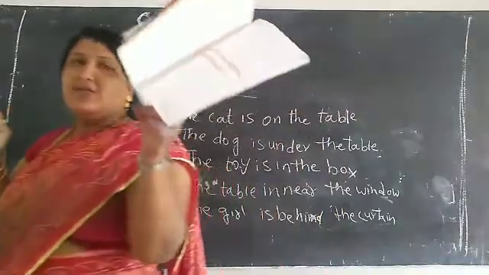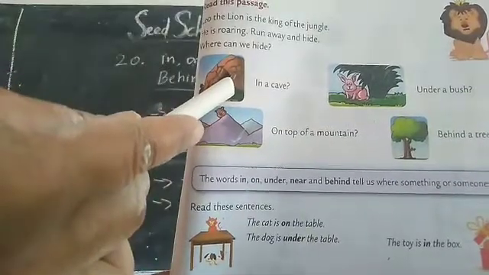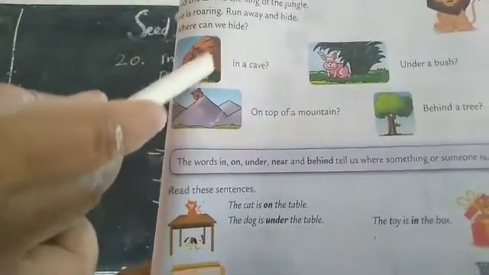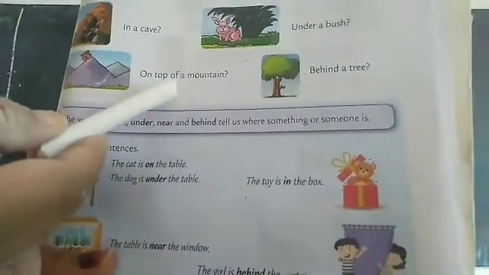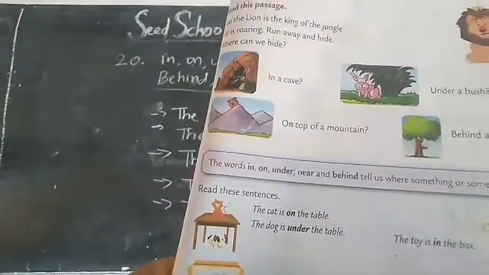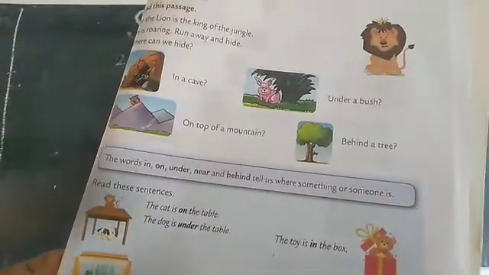Here are some pictures also, children. See. The lion is in a cave. The rabbit is under a bush. The giraffe is behind a tree. The bear is on top of the mountain. So lion in a cave, rabbit under a bush, bear on top of the mountain, zebra behind a tree.